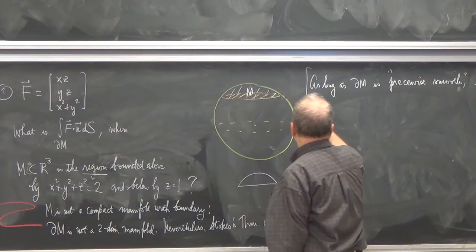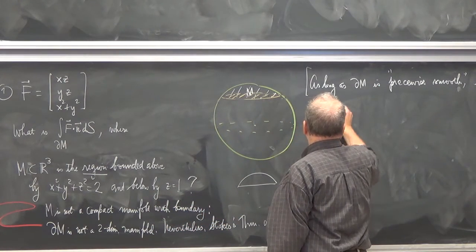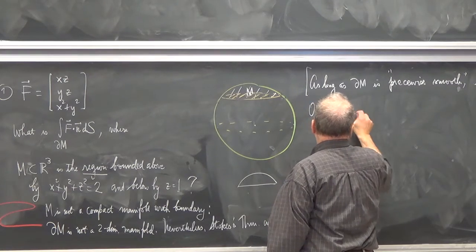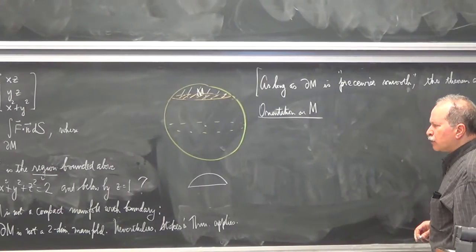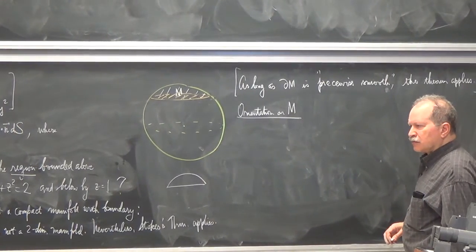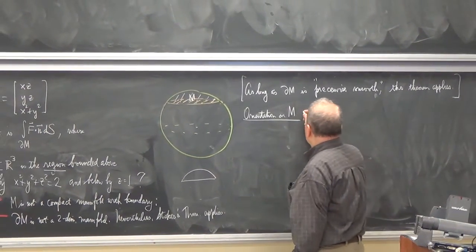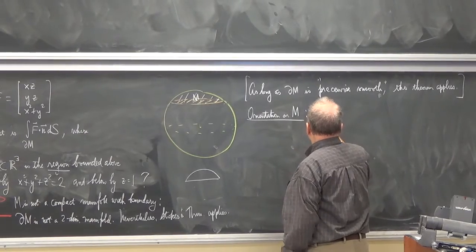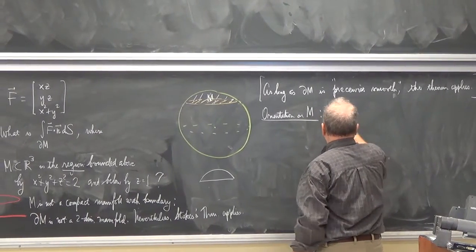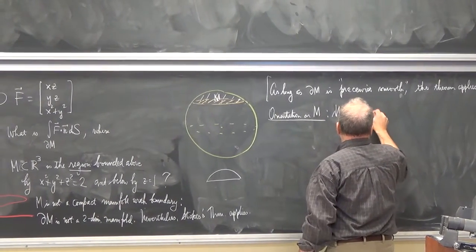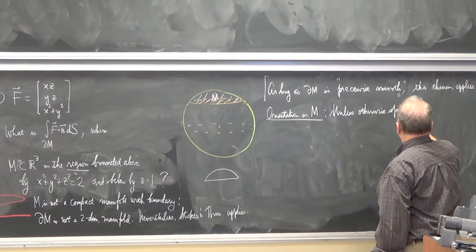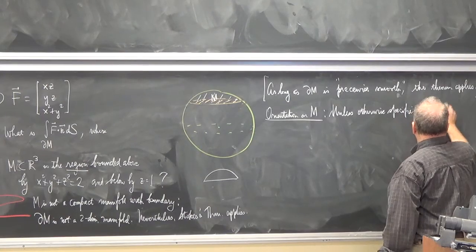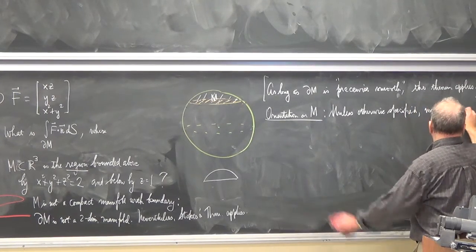Standard coordinates? Like x, y, z. Okay, so unless otherwise specified, you use the standard orientation on R^k, in this case R3.